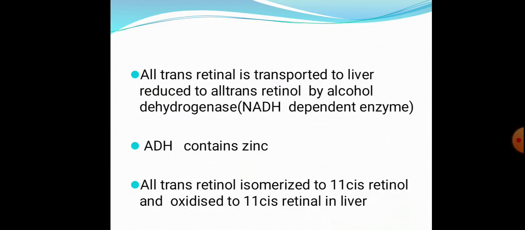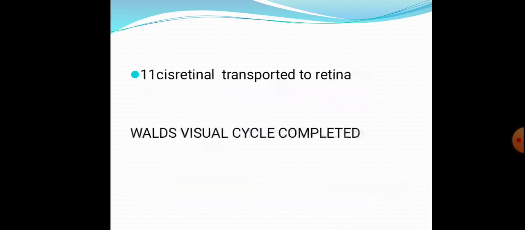When the all-trans retinal reaches the liver, within the liver it is reduced to all-trans retinol by alcohol dehydrogenase, which is a zinc dependent enzyme, and this all-trans retinol is isomerized to 11-cis retinol and then to 11-cis retinal in the liver. The 11-cis retinal is then transported to the retina, and this completes the Wald's visual cycle. So the second part of the Wald's visual cycle is also over.